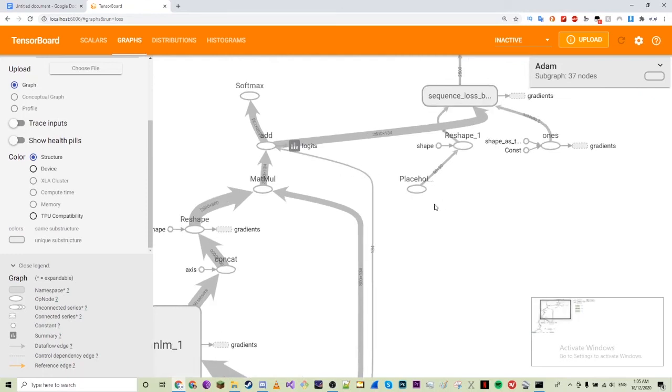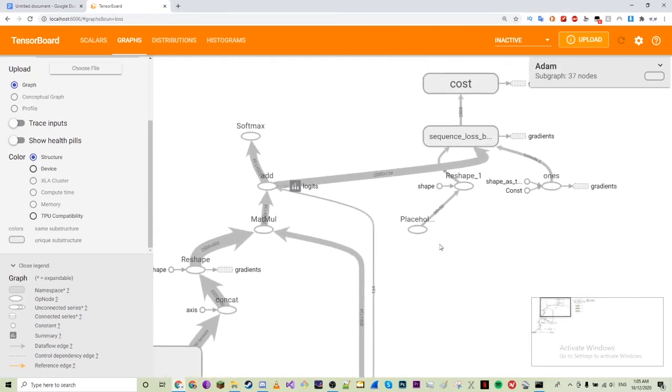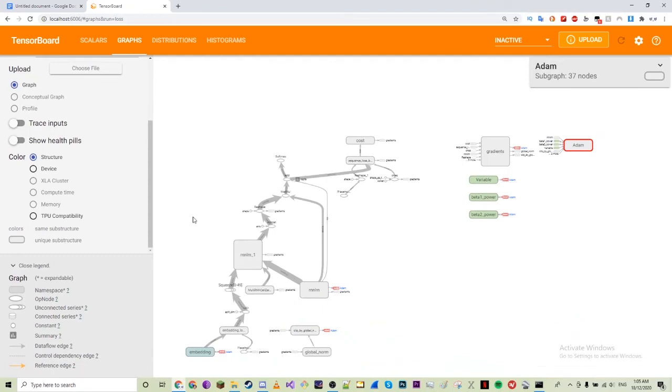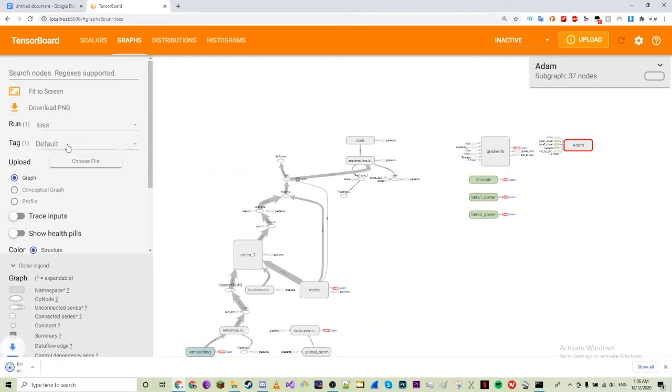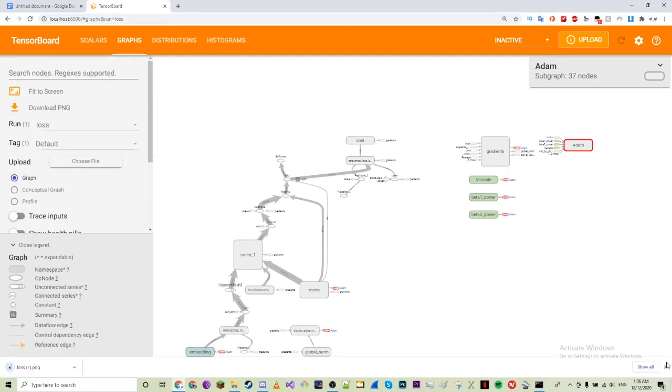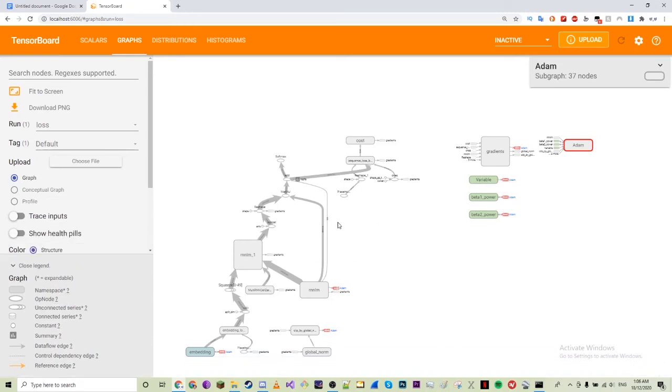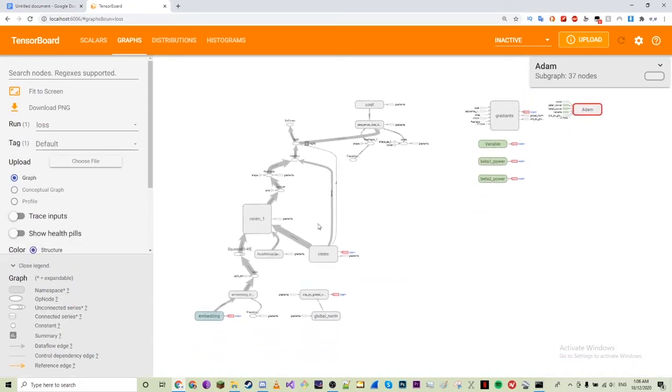But essentially, this is just showing how the AI works over time. It's pretty interesting. So, if you're interested in that, I downloaded the PNG. I'll put the Imgur link in the description so you can look at a higher quality version of this.